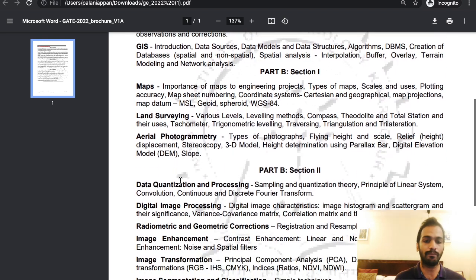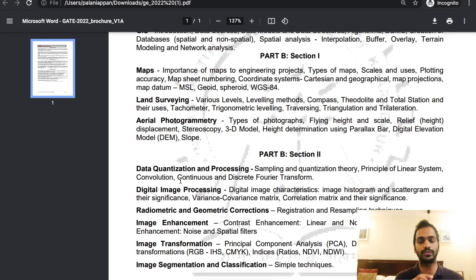Then you have part B, in which you can choose any of the two sections. Section 1 deals with maps, land surveying and aerial photogrammetry. From a civil engineering point of view, this section is something you will know already. For example, you will already know about maps and the different coordinate systems used.